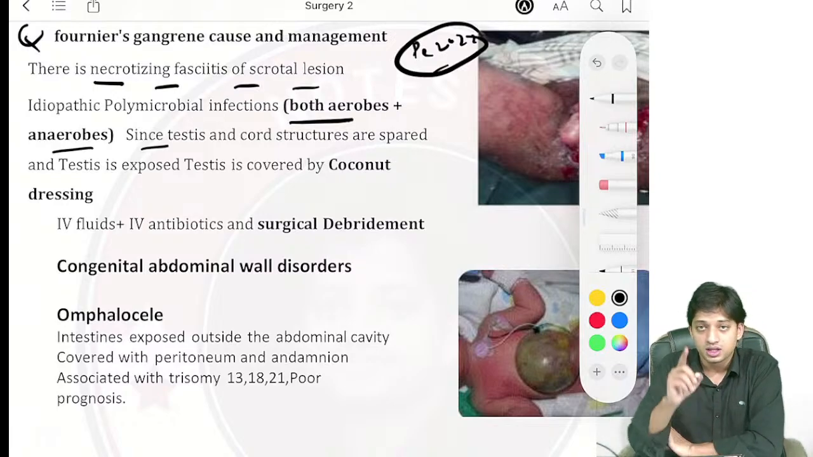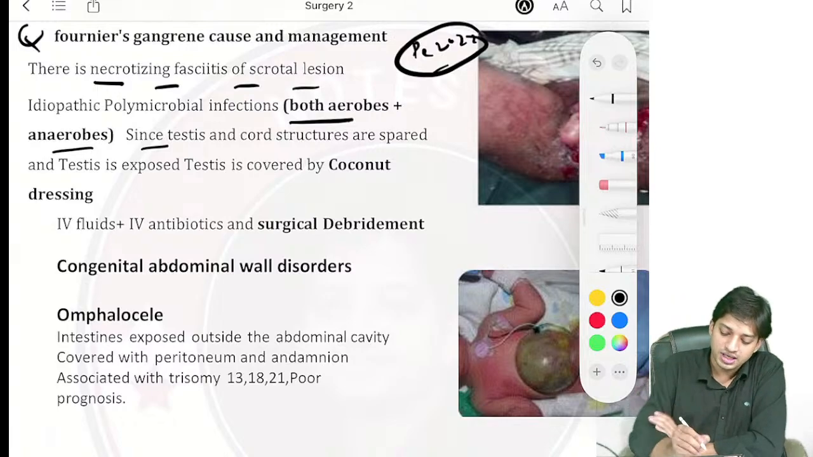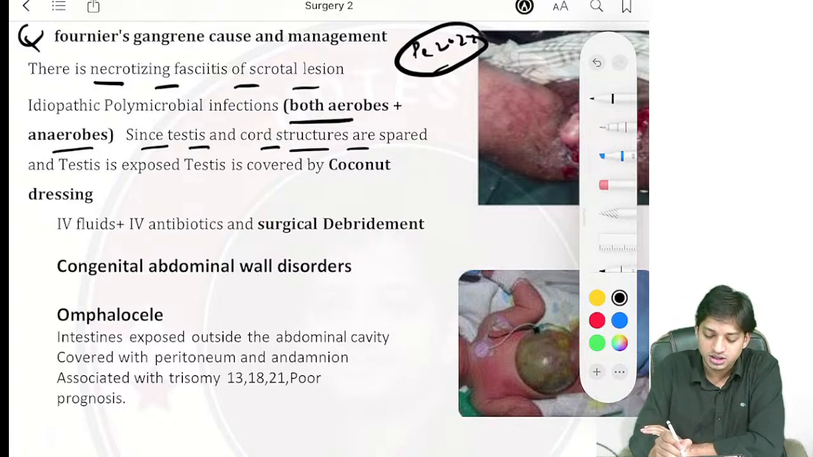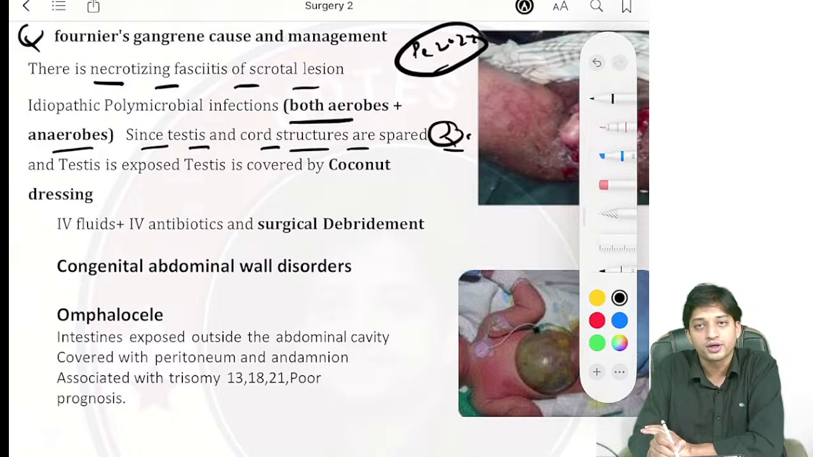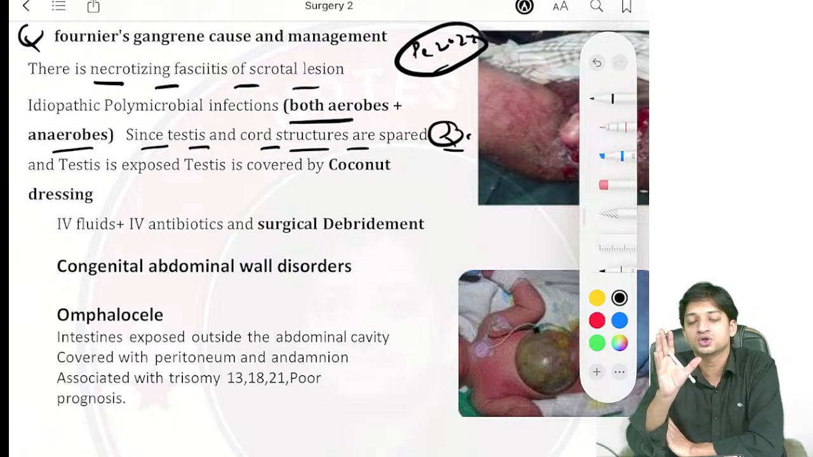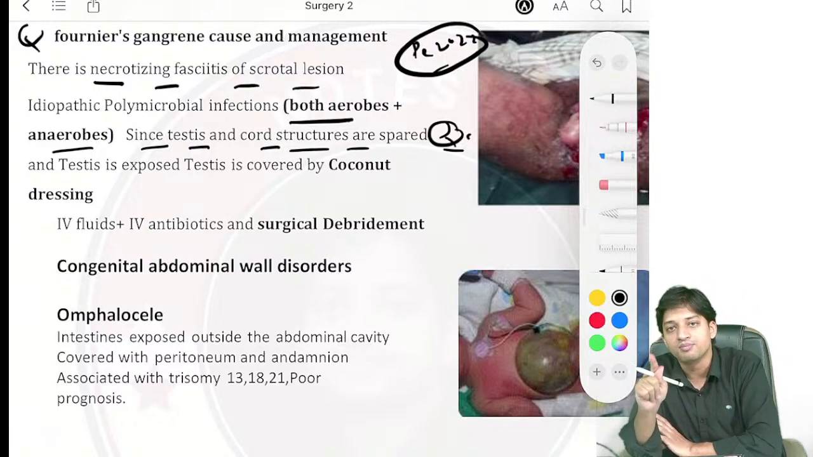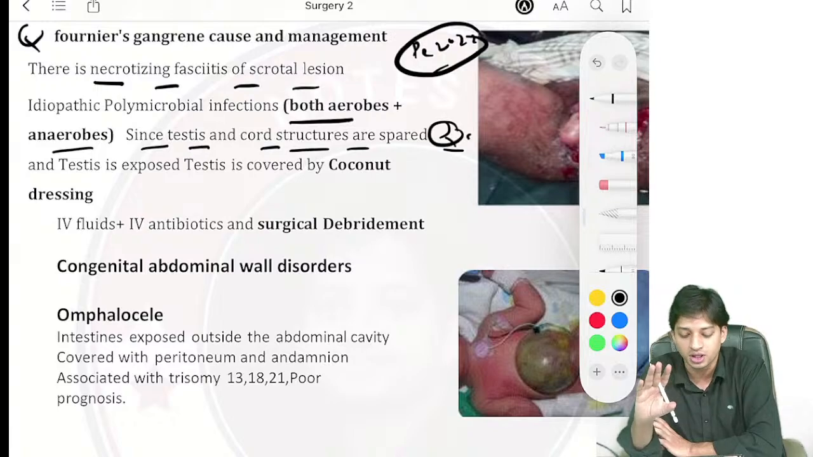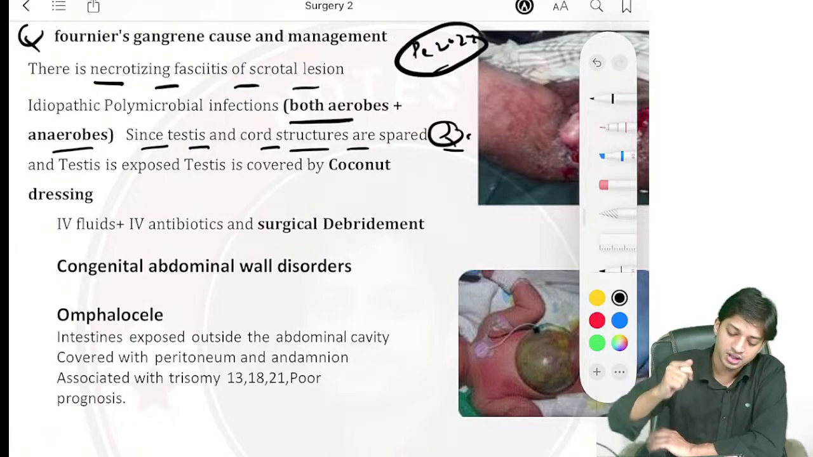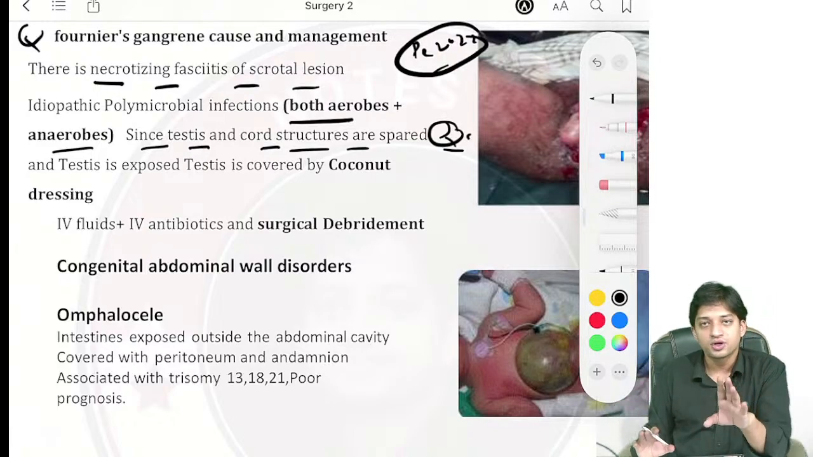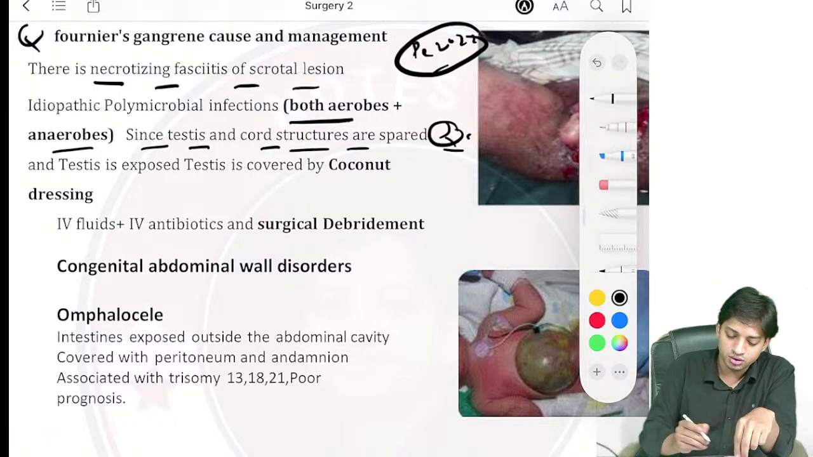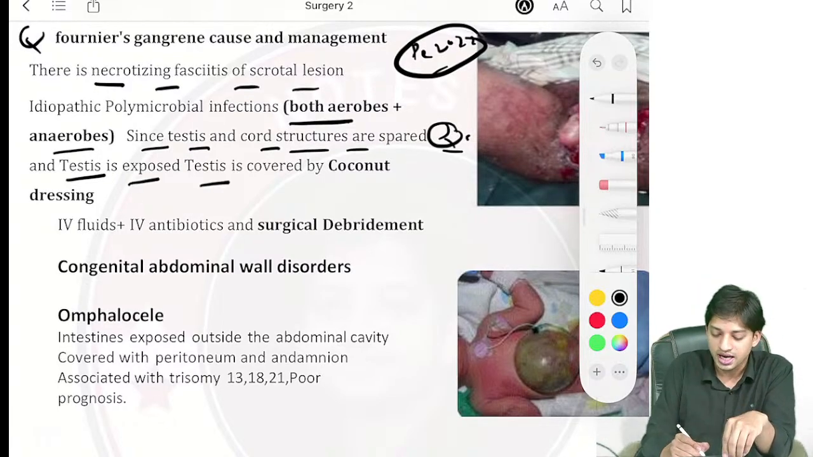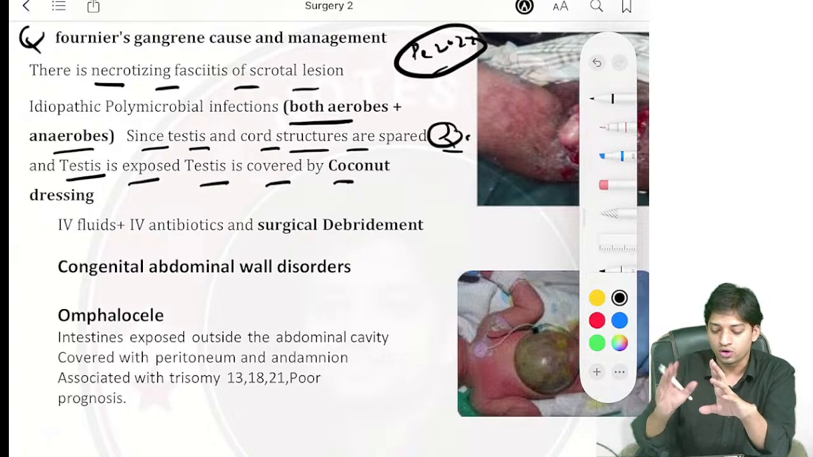Now an important point is that testis and cord structures are spared. Very important point. Always remember, in Fournier's gangrene, the scrotum and other parts will be affected, but the testis and the spermatic cords and other important structures will be spared. And if they are spared, what will happen? They are safe, so you do not have to worry about that. Understood? Now the testis is exposed and covered by coconut dressing.